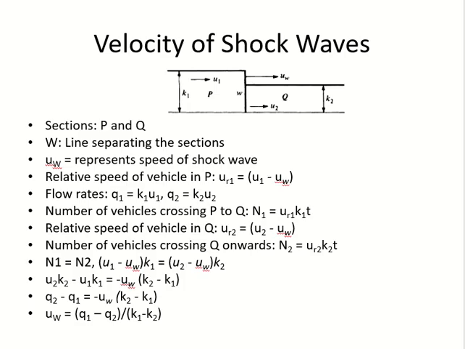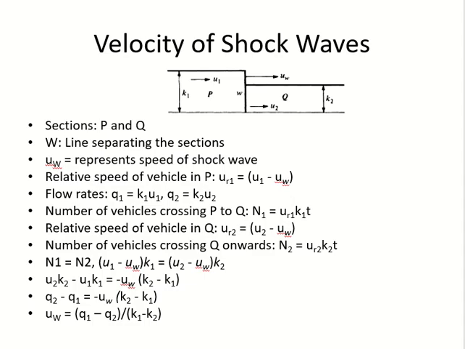Flow into time. But because there is a shock wave, the complete flow is not going into segment 2, right? There is a shock wave here, so Q1 is not going into segment 2. If I do U1 into K1, what will I get?